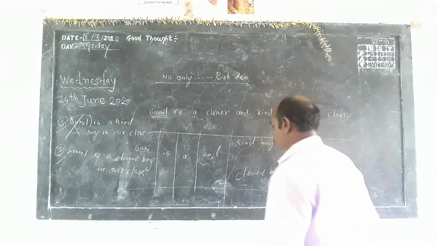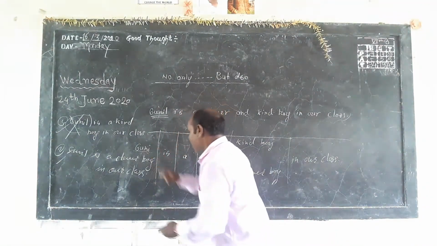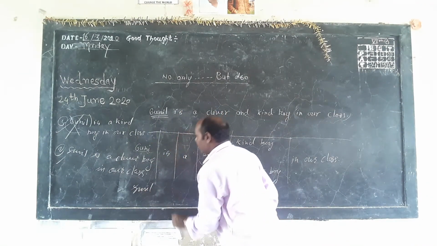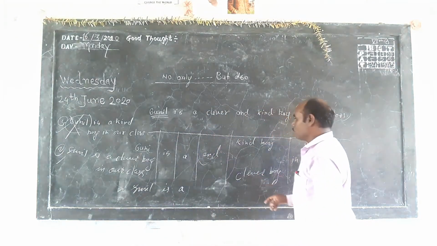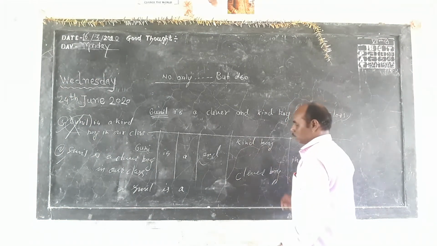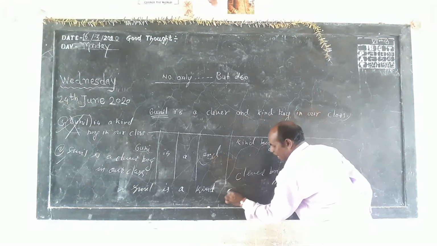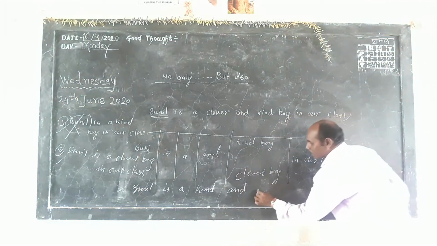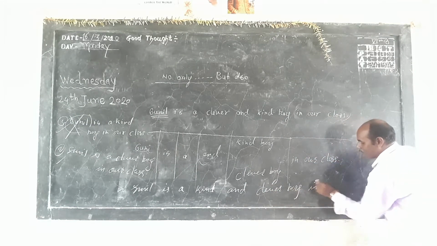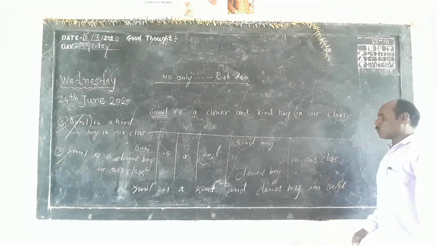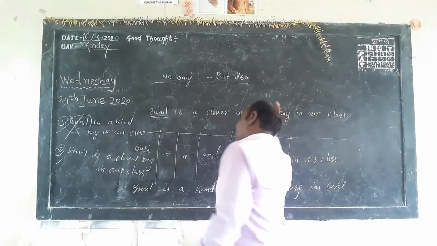So the sentence becomes, see the sentence, write down Sunil. Sunil is, helping verb, a, article. Sunil is kind and clever boy in our class. That's all. Sunil is a kind and clever boy in our class.